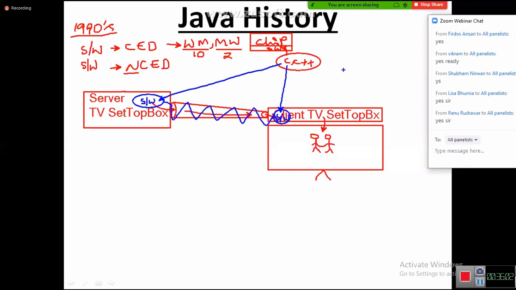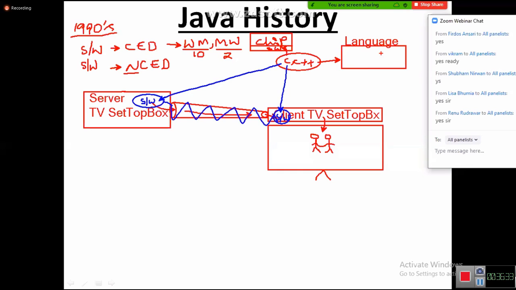Then James Gosling and his team took a decision. They wanted to develop a new language. C and C++ do not support internet and networking application development. So by solving the problems of C and C++ and adding some more new features, they decided to develop a new programming language.